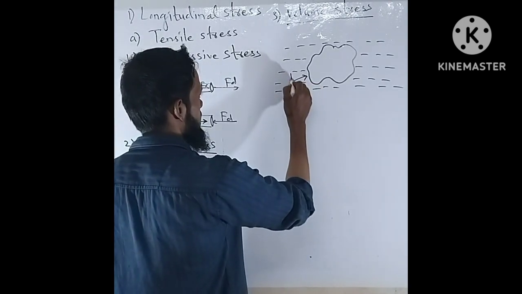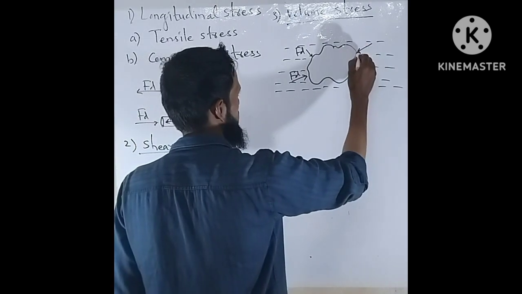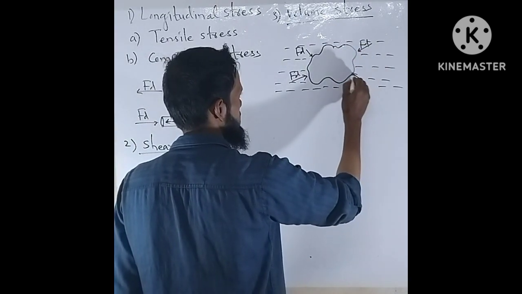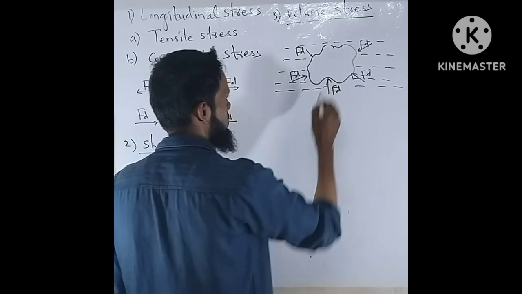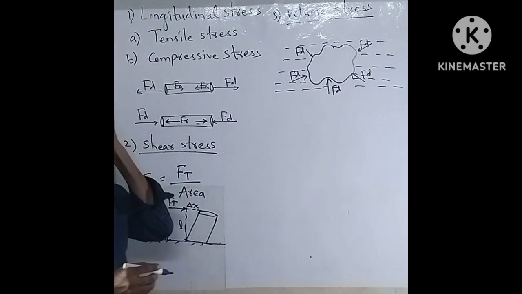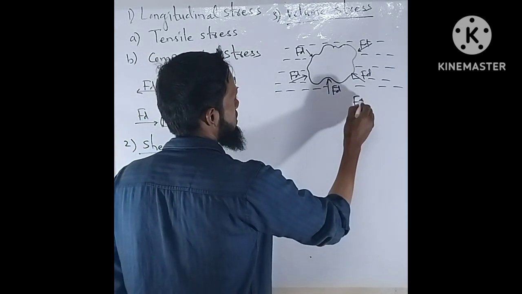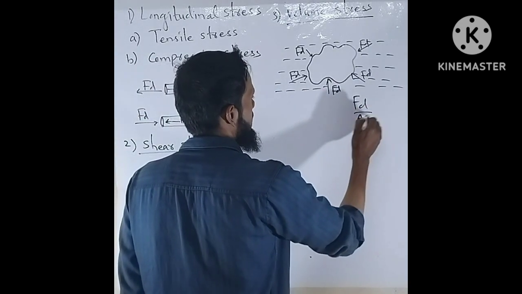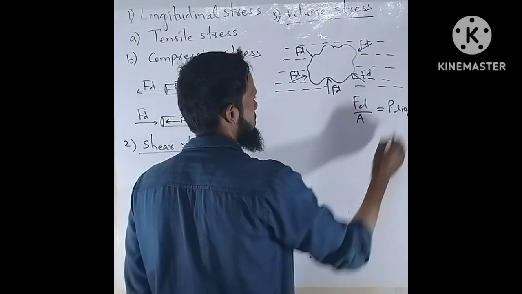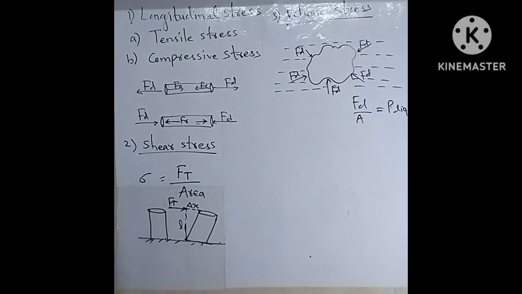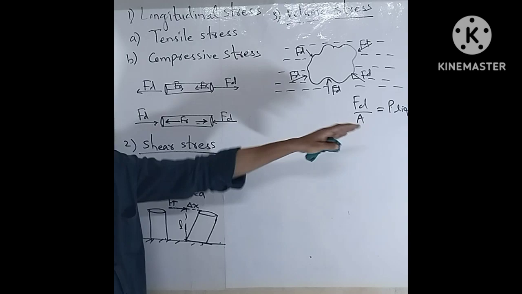So there will be a deforming force per unit area on every point on this solid object, and this deforming force tries to compress or decrease the volume of the solid material inside the liquid. So it's a ratio of deforming force per unit area, or we denote it as a pressure of liquid. Okay, pressure formula we know, force upon area. So we denote this type of stress as a liquid pressure.